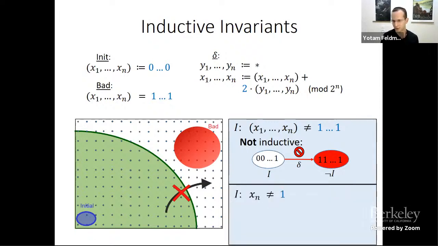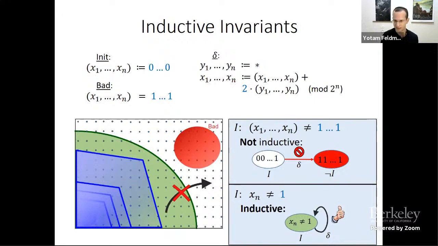But we can strengthen this property to say that the least significant bit is not 1. And this is an inductive invariant. If you start from such a state, you also end up in such a state because that's how even numbers work. And once you have this inductive invariant, it over-approximates the set of reachable states and separates it from the set of bad states, establishing safety.